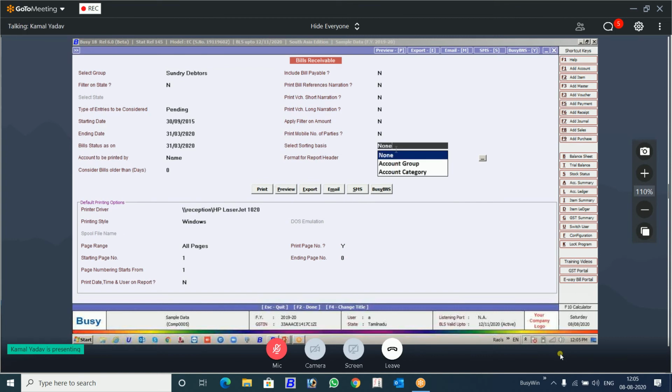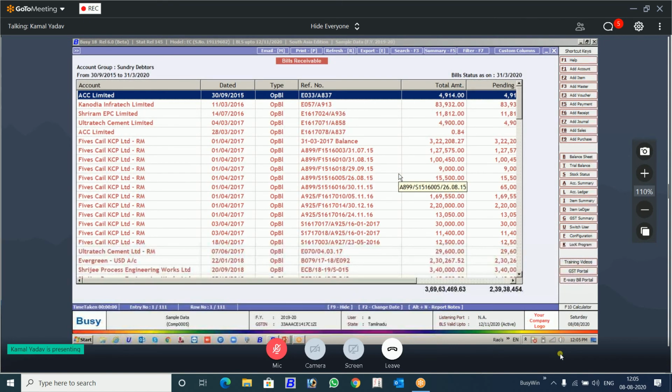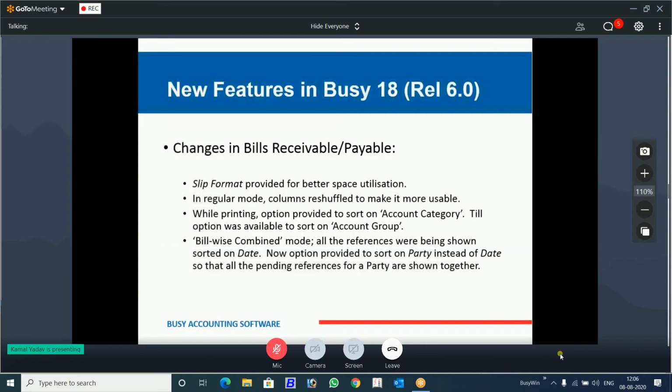Here in the slip format also you can select this sorting. So this category wise sorting is the new thing that has been provided. And this report has been reshuffled. In the current version, if you are using, the reference number was coming first, account was coming later on. Now they have been reshuffled. Account was required in the first row, first column. So we have changed this to the number 1 position.